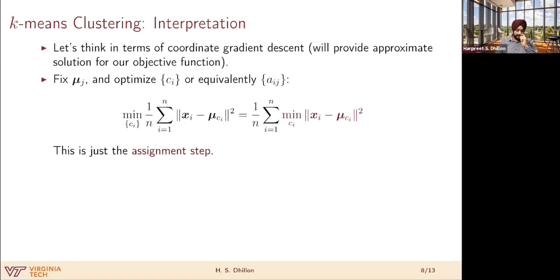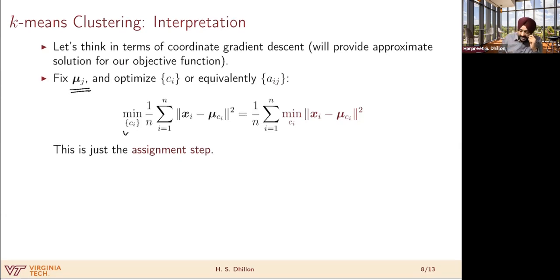So in the first step, we are going to fix the cluster centers, right? Your mu j's, which are cluster centers, are fixed, and we are going to determine optimal assignments, right? So the problem reduces to minimizing over Ci, right? This is our objective function, assuming that your cluster centers are fixed. So we know where our clusters are, right?